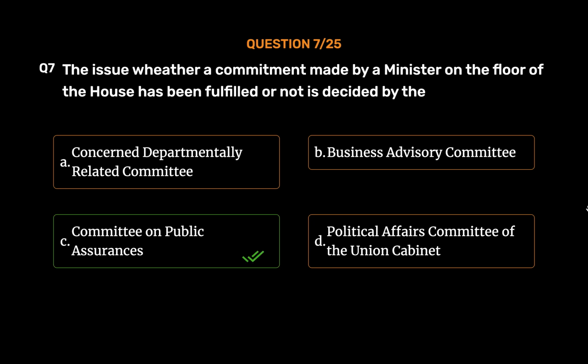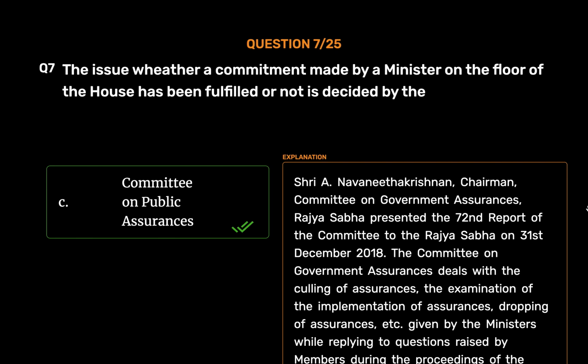Committee on Public Assurances. Shri A. Navaneethakrishnan, Chairman, Committee on Government Assurances, Rajya Sabha, presented the 72nd report of the committee to the Rajya Sabha on 31st of December 2018. The Committee on Government Assurances deals with the culling of assurances, the examination of the implementation of assurances, dropping of assurances, etc. given by the ministers while replying to questions raised by members during the proceedings of the Rajya Sabha.